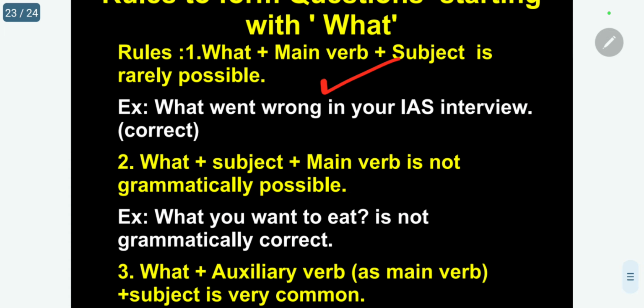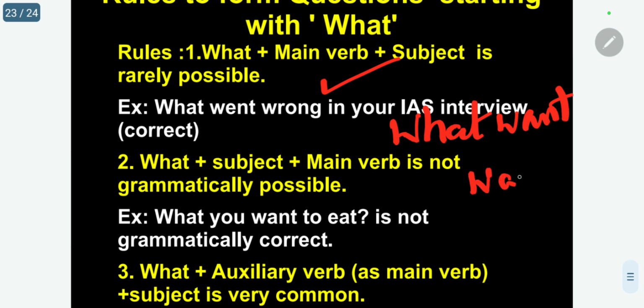What went wrong in our IAS interview? It is correct. But always we will not use a main verb. For example, "what want" I cannot use. "What walk" I cannot use. "What eat" I cannot use. So directly I cannot use what plus main verb plus subject. This is an exceptional case, rarely.